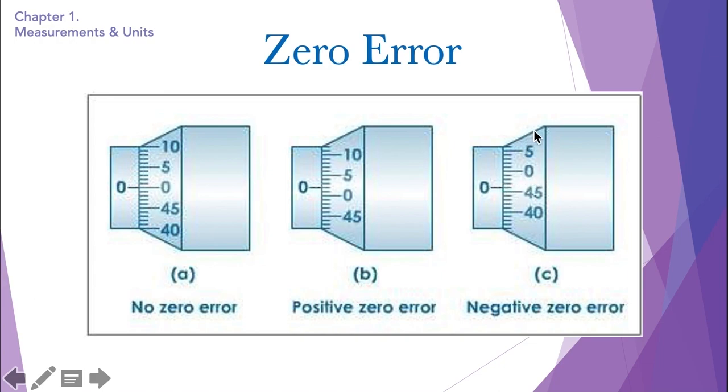Not going to read it all the way around to 46. It's not going to be 46, it is 0.04. The zero error is 1, 2, 3, 4. So 0.04, minus 0.04, because it is a negative zero error, so we write the minus sign. So this is how you read a zero error. So let's do some examples here.